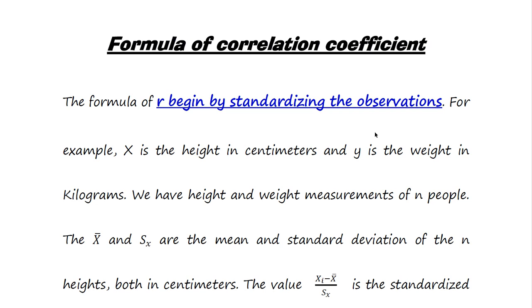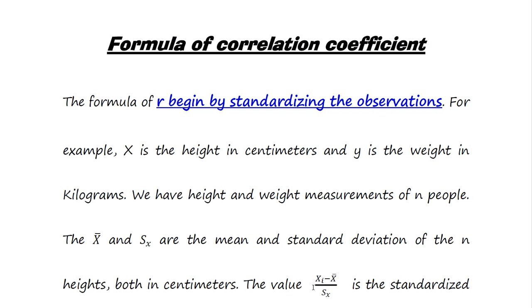If we have a quantitative variable, first of all we convert our raw observations into standardized form. We convert into standardized form by using the formula xi minus x bar over standard deviation of x.